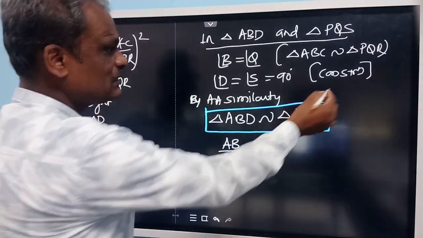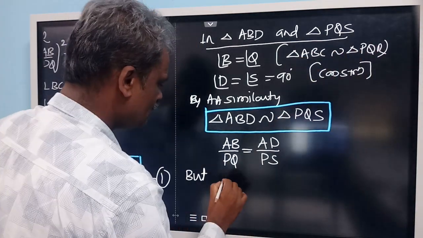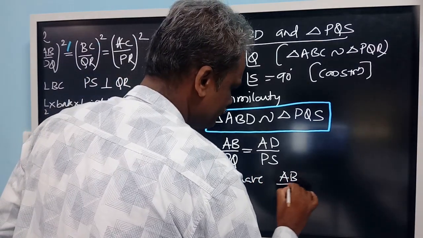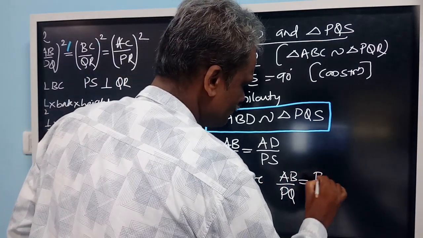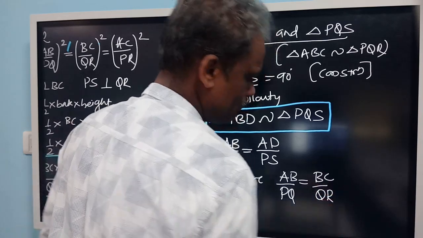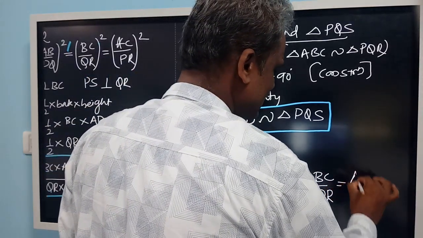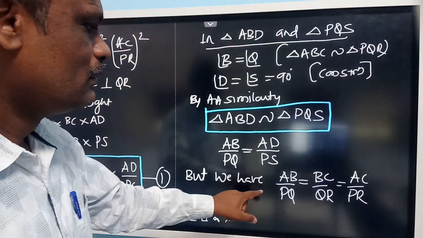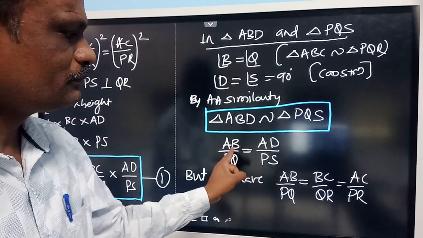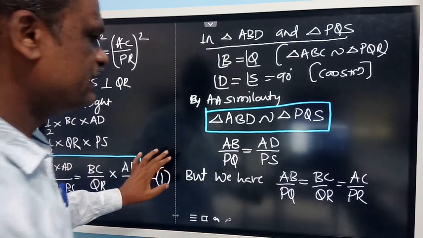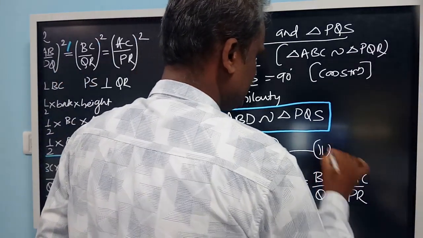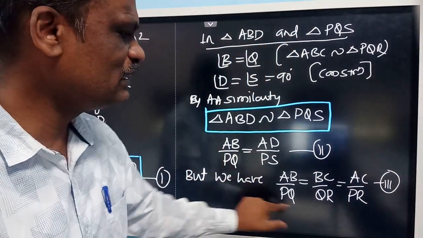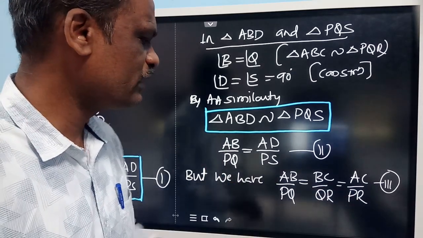But since triangle ABC is similar to PQR, what do we have? AB by PQ is equal to BC by QR, and also it is equal to AC by PR. Isn't it? Now look at this. You can call this 2 and this one 3. If you look at this also, AB by PQ, this also AB by PQ, then all the 4 ratios are equal.